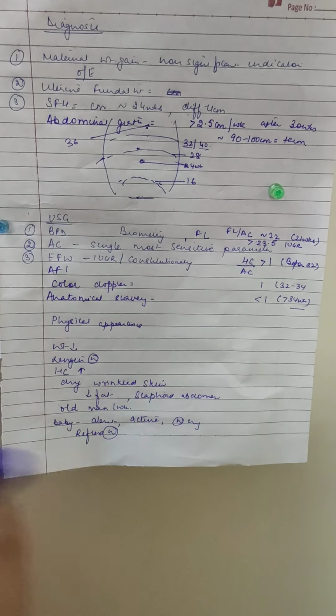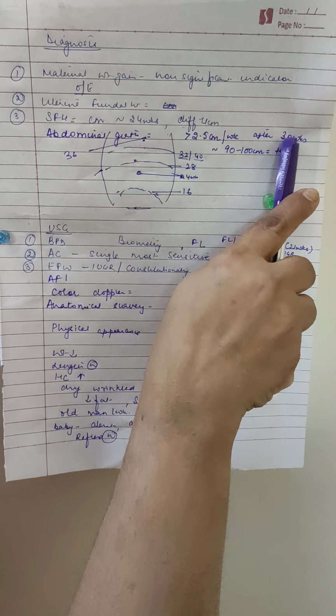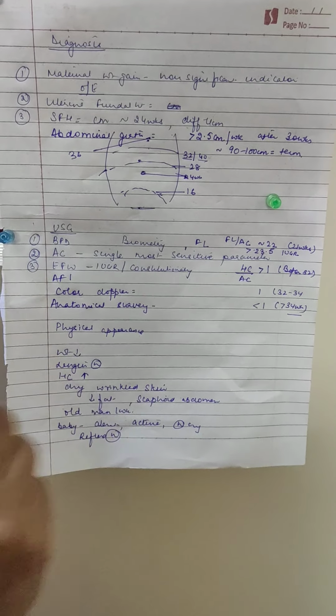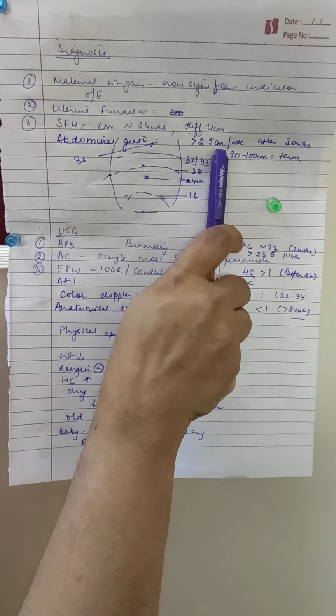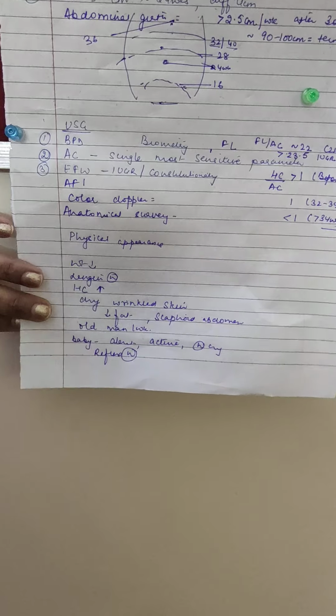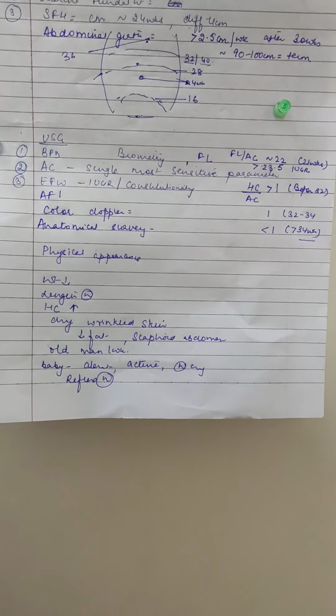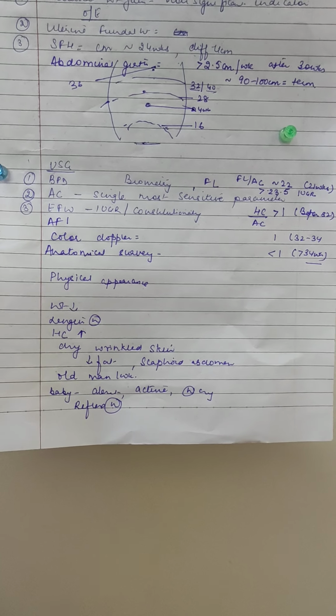Again, one measurement is not enough; we measure serially, and it should increase after 30 weeks. There should be an increase in the abdominal circumference of 2.5 centimeters per week. Now, we ask the patient to get an ultrasound. Ultrasound is an important parameter which plays an important role in the assessment of IUGR.